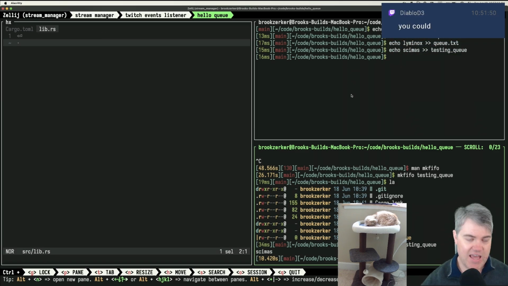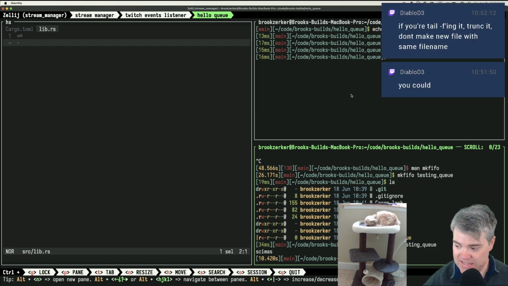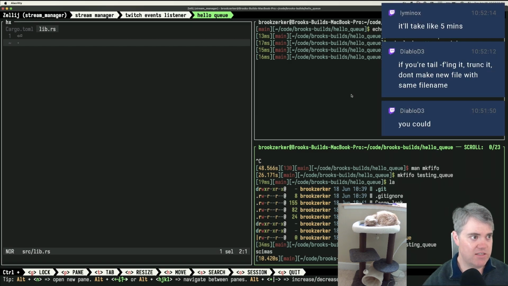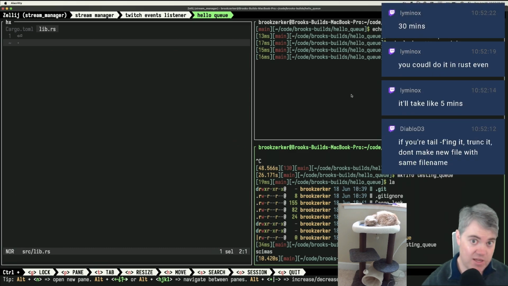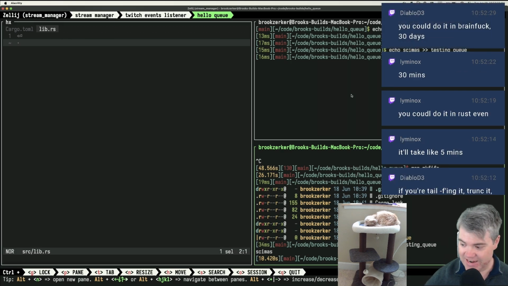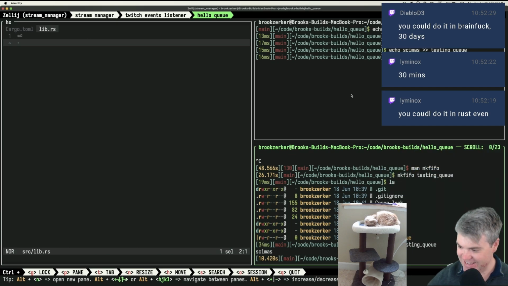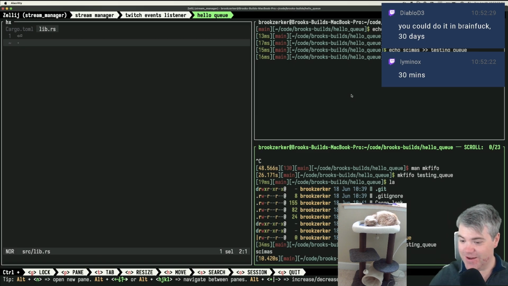It's like in Amazon, when was it Jeff Bezos who wrote it? There was the white paper for the twelve-factor app, and that was all about if you want different processes to communicate to each other, even if they're on the same system, they basically said you will use HTTP or HTTPS. That's it. Like you will use that. I could even do it in Rust. Yeah, I know. I like that. 5 minutes if we use Python, 30 minutes if we do it in Rust, 30 days if we do it in Brainfuck. Yeah. And we can just keep on going up from there.